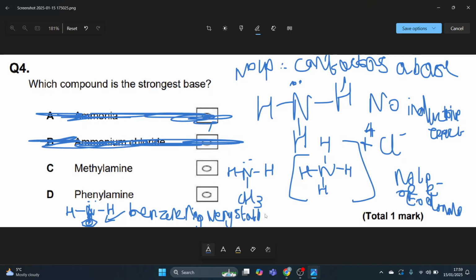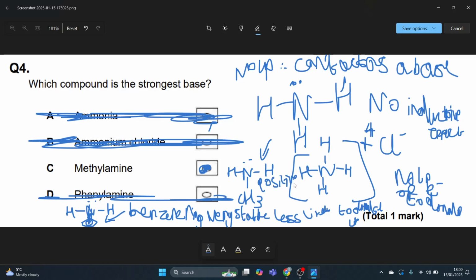No, because it's going to be less likely to donate its lone pair of electrons. Therefore it can't be D, therefore it must be C. And if you look at C, the methylamine that I've drawn, it's got that positive inductive effect of the alkyl group. Therefore it will be methylamine. It's got that inductive effect.